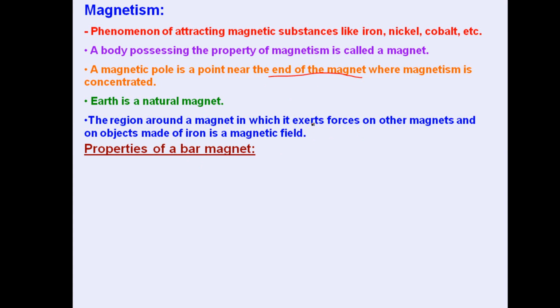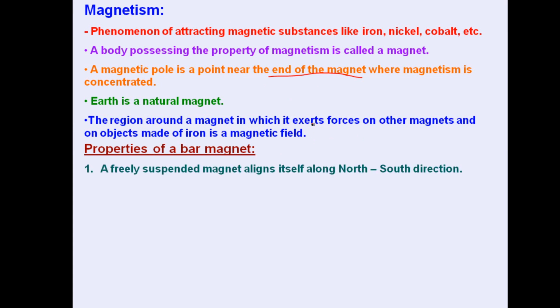Now some basic properties of a bar magnet or a simple magnet. First of all, a freely suspended magnet has the very important tendency to align itself along the north south direction. Whenever we suspend a magnet freely in space, it will come to rest along the north south direction only.